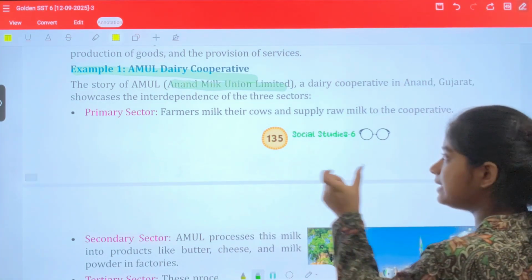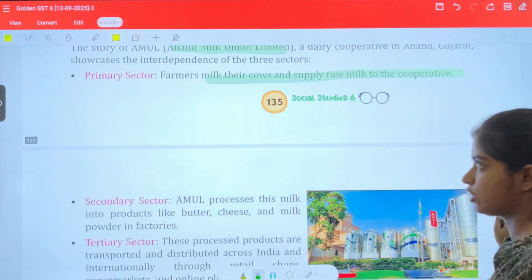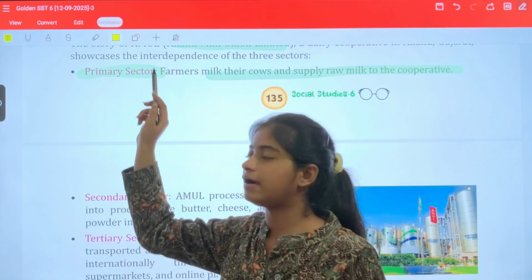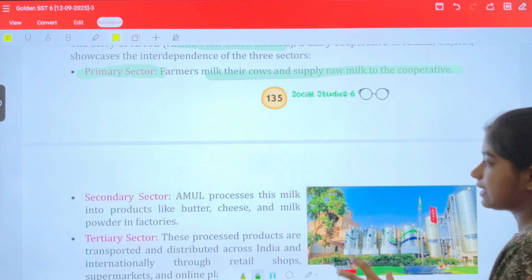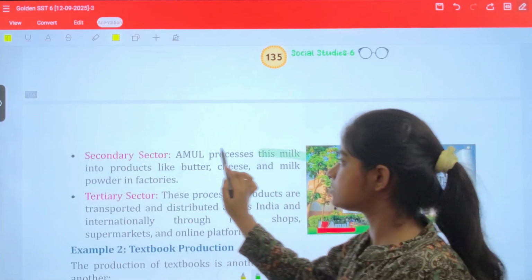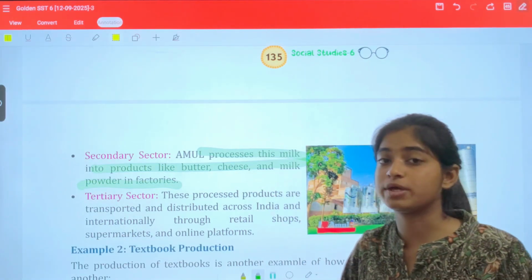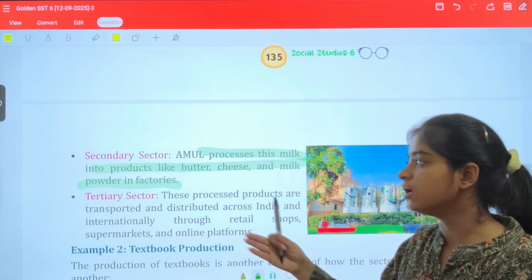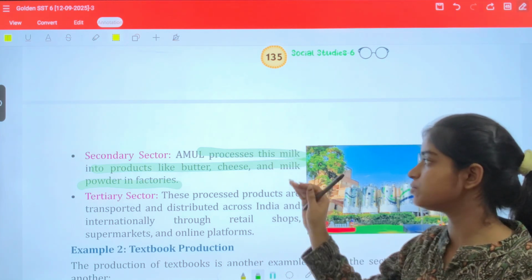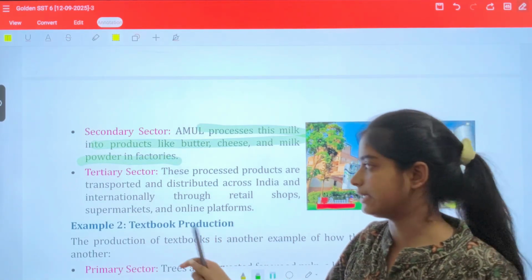Farmers milk their cows and supply raw milk to the cooperatives. This is the primary sector, that finally you have the availability of milk. In the secondary sector, Amul processes this milk into products like butter, cheese, and milk powder in factories. Now, which is more expensive, milk or cheese and butter? Definitely secondary sector products. So now this milk is converted into these products. This is the work of the secondary sector.